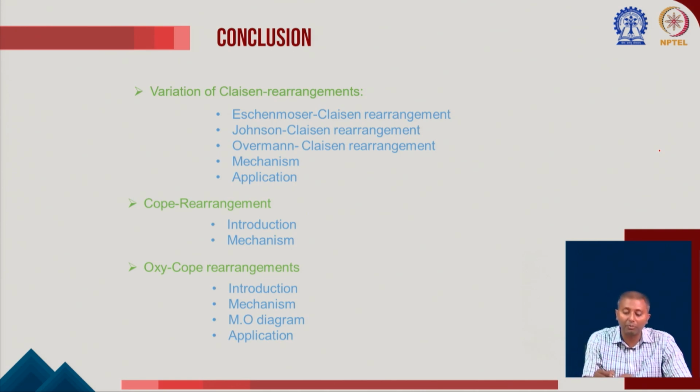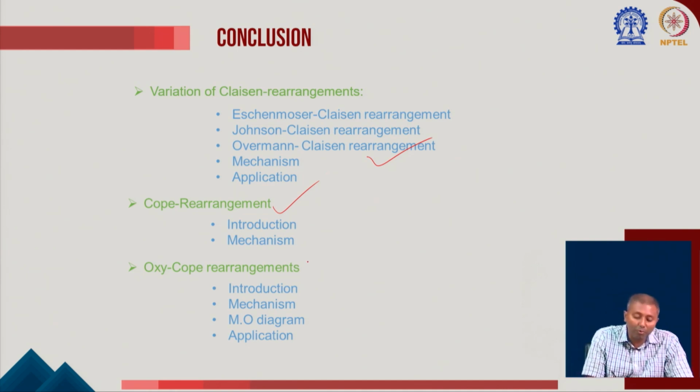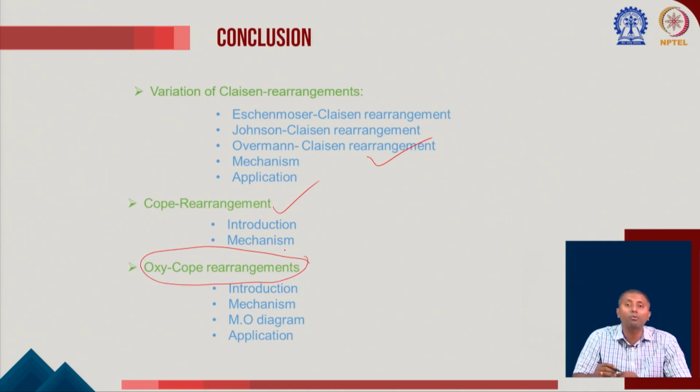I talked about another important rearrangement, the Overman-Claisen rearrangement. I showed you several examples of it, and also tried to talk about the mechanism and the different transition states. I also talked about the Cope rearrangement. I introduced you to the Cope rearrangement, the formation of the corresponding transition state, and the formation of the corresponding product. I also introduced you to the oxy-Cope, and tried to explain the difference between Cope and oxy-Cope. The oxy-Cope reaction rate is much faster compared to the normal Cope rearrangement, and I also told you about the importance of oxy-Cope. It is used for ring expansion, to make a bigger ring from a smaller ring.